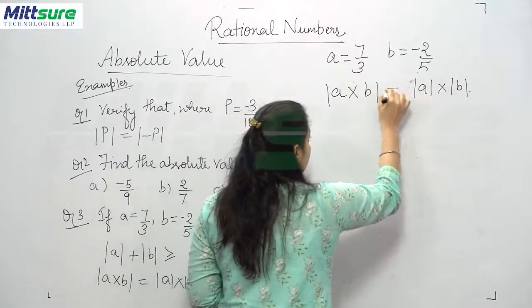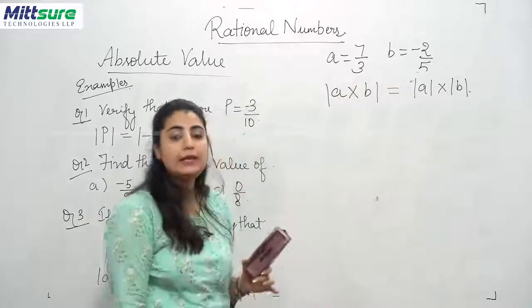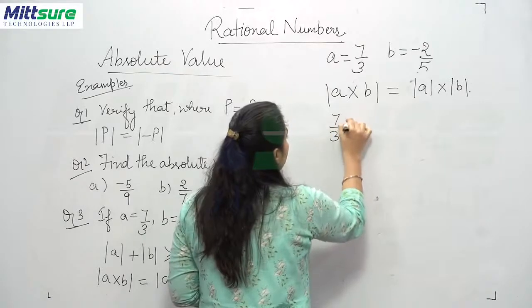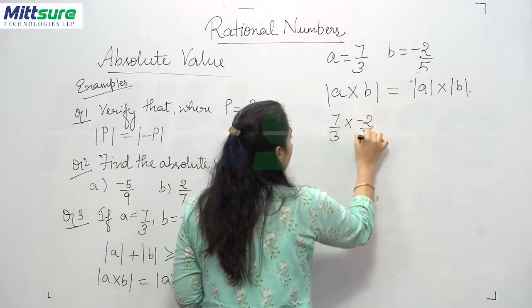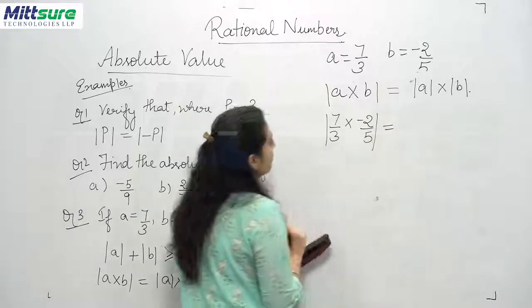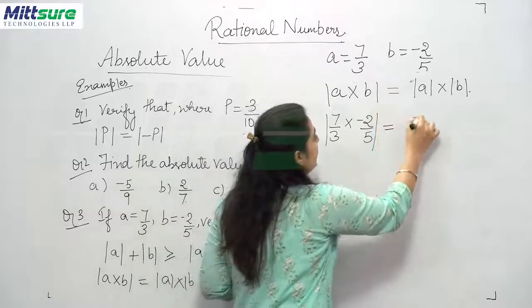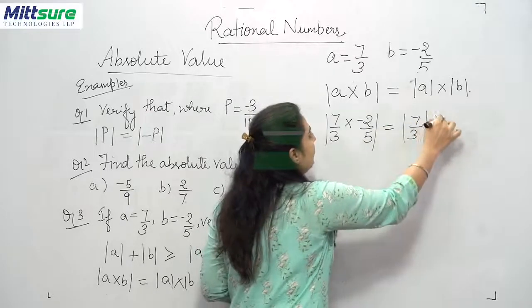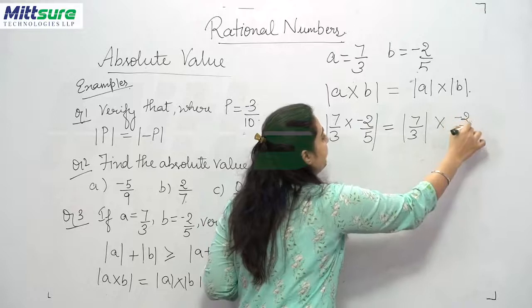Now the condition is saying that these two should be equal. Now let's put in the values. 7 upon 3 multiplied by minus 2 upon 5, that is this. Here we'll do both these situations simultaneously now. Multiplied by minus 2 upon 5.